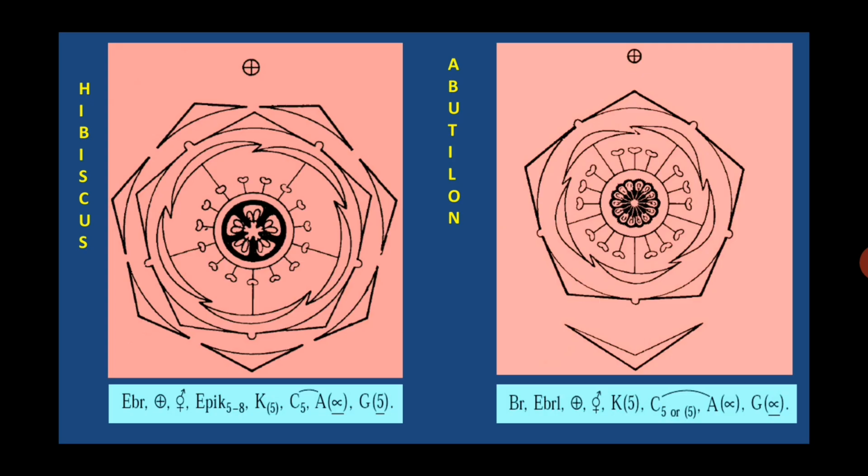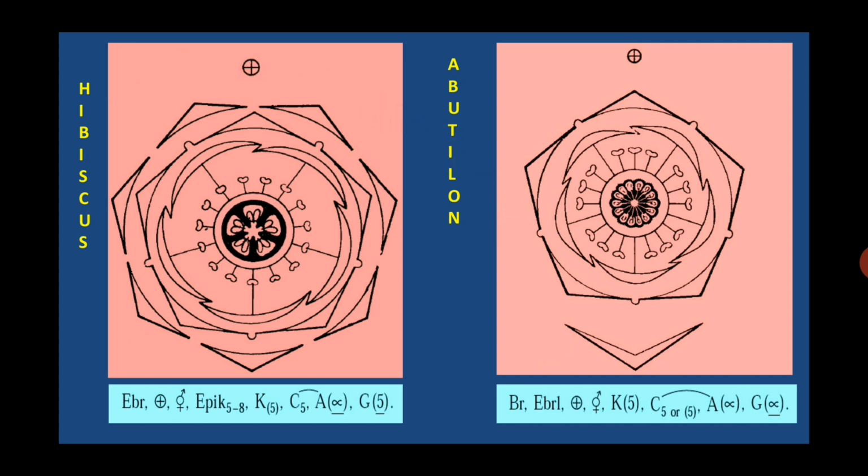Let us study the floral diagram of family Malvaceae. This is the floral diagram of hibiscus and this is the floral diagram of Abutilon. So here in hibiscus the epicalyx is present, 5 to 8 epicalyx members are shown here. Then gamosepalous calyx is present and gamopetalous corolla, inside which the stamens are infinite and monadelphous, and in the center axile placentation. This is the mother axis.